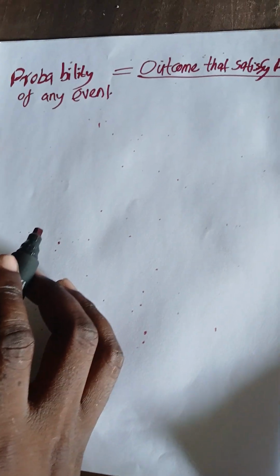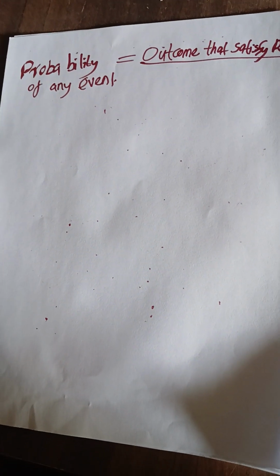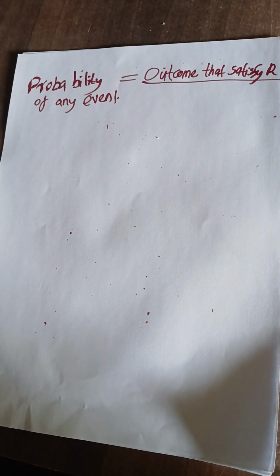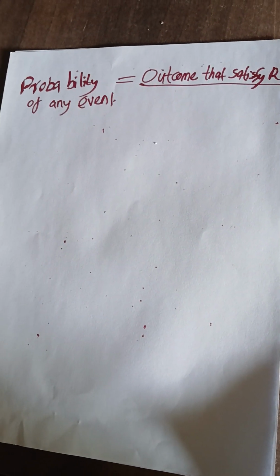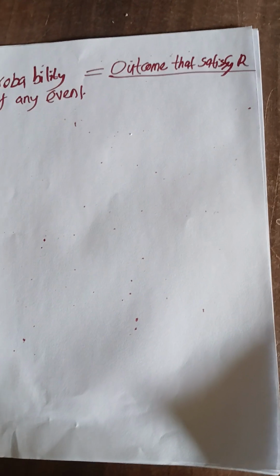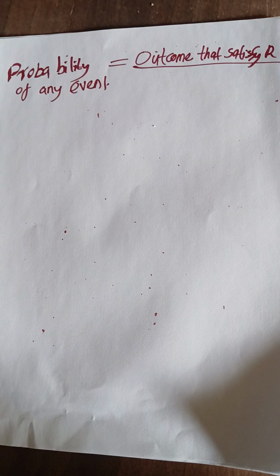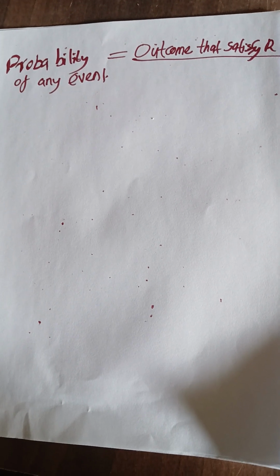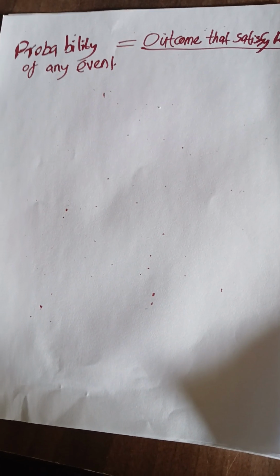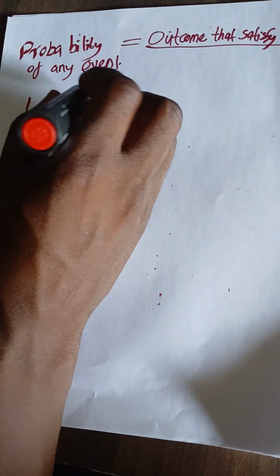Let's take the example of the coin. For me, I wanted the head. If I get the head, it will satisfy me. If I was interested in getting tail, then if I get tail, it will also satisfy me. So that's why you could see 1, the head. It does satisfy me.